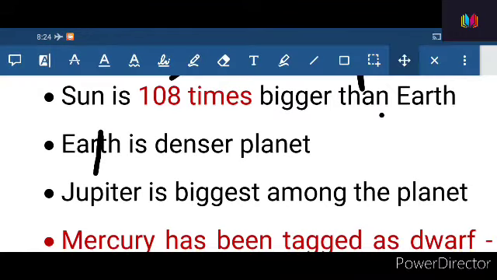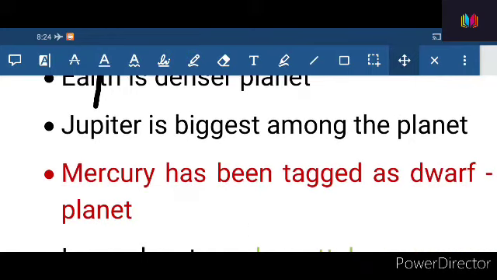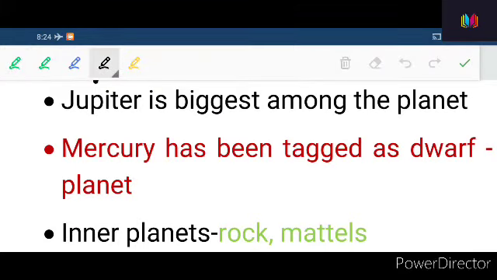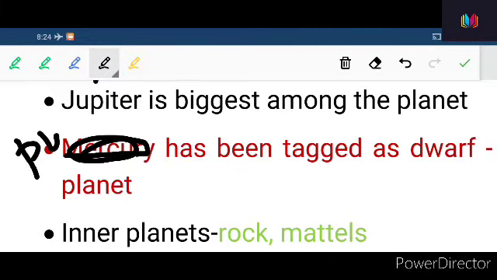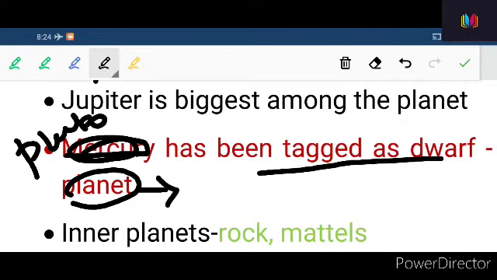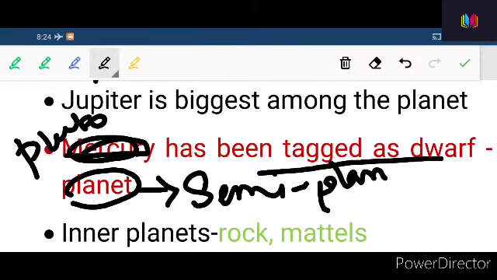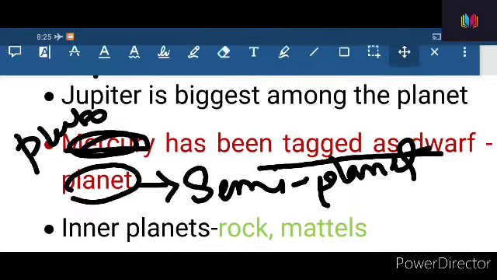So without further ado, let us have a look at what we have now. Here it is written as Mercury, sorry for the mistake. It should have been Pluto. Pluto has been tagged as a dwarf planet. Dwarf planet means semi-planets in a way. Earlier, Pluto was known as a planet, but because it crossed the orbit of Neptune, that is why the International Astronomical Union kicked this Pluto out of the list of planets.